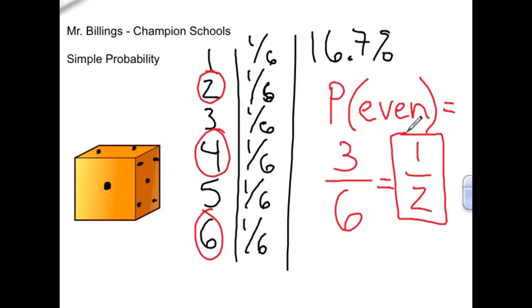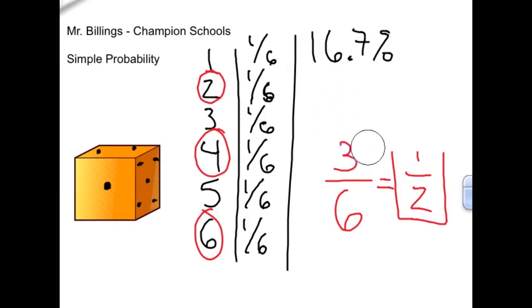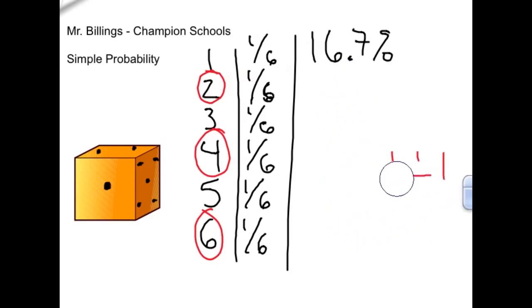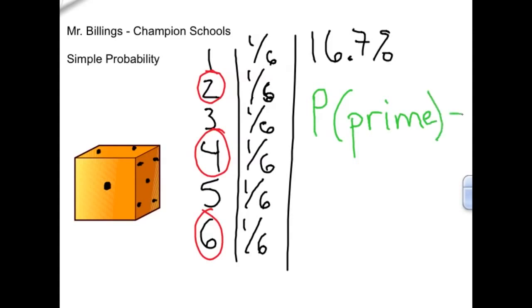Oh, you know what? I just got a fun idea. I'm going to erase this real quick. Let's think about this. Let's try to do another probability now. Let's see what the probability would be on a number cube if we try to find the probability of rolling a prime number. What's the probability of rolling a prime number on a number cube? First off, a prime number, just to remind you, is a number that only has two factors, 1 and itself. So let's circle the prime numbers over here on our side. Can you find them before I do?